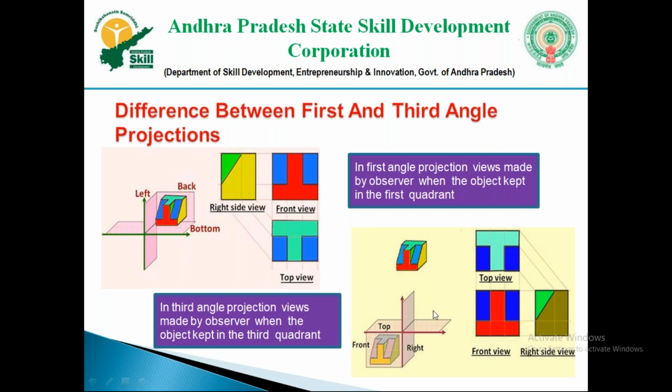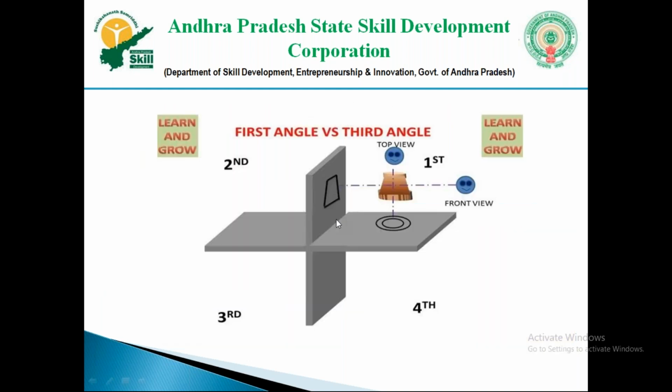When it comes to third angle projection, the right side view will be on the right side itself. These are the variations, and see how the symbols have come. We have taken a cut section, an apex cut cone, and we are placing it in the first quadrant. From this point of view, we are going to project this cone.